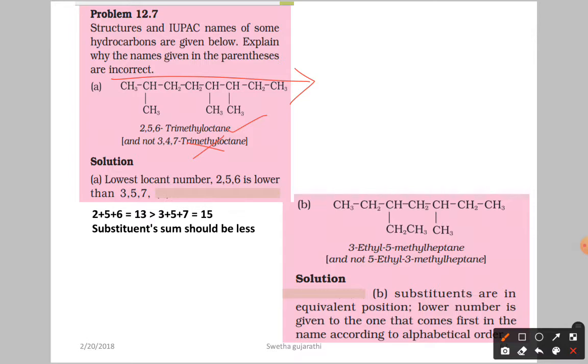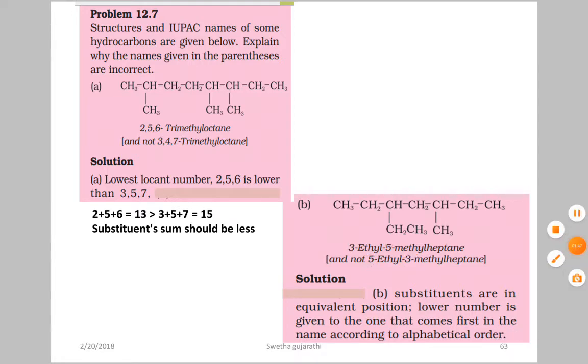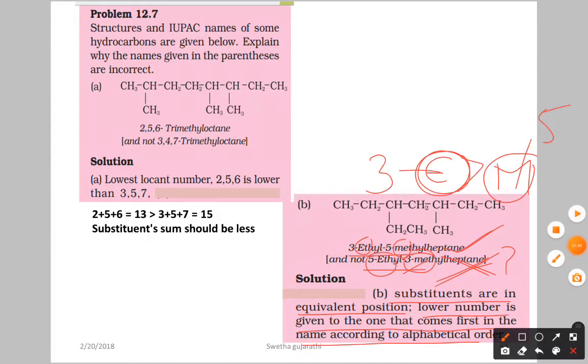Next question, what is given here? This is 3-ethyl-5-methylheptane is correct, but not 5-ethyl-3-methylheptane. Here, if you see, both are at 3 and 5 only. The sum of the substituent locants, 5 plus 3, is 8, so the sum is the same in both directions. But here what happened?